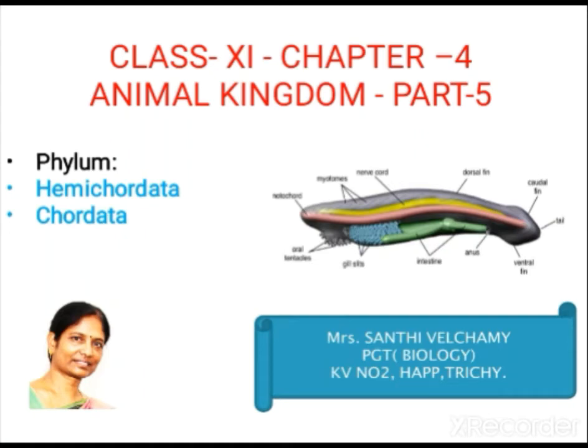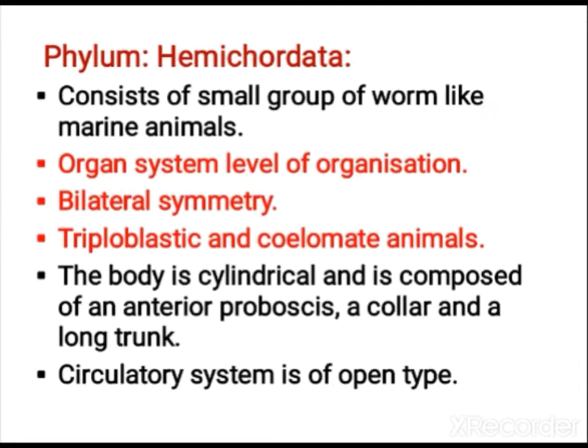So today we are going to continue Hemichordata and Chordata. First, let us study Hemichordata. Hemichordata consists of a small group of worm-like marine animals. They show organ system level of organization. The symmetry is bilateral symmetry. These are all triploblastic and coelomate animals.